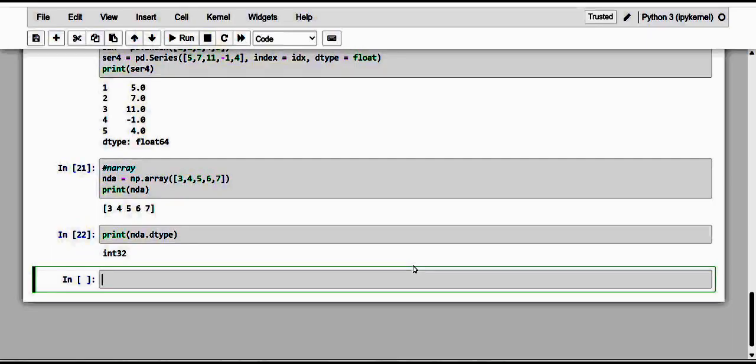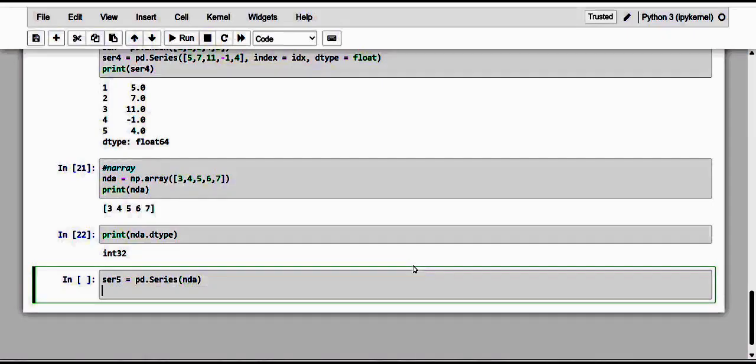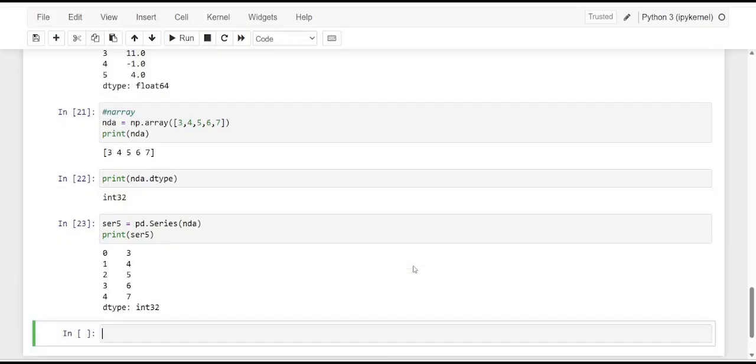Now I'm going to turn this NumPy array into a series. So here I go with pd.Series, creating a series with that array. If I print out the series, kindly observe, dear friends, we have it in integer.